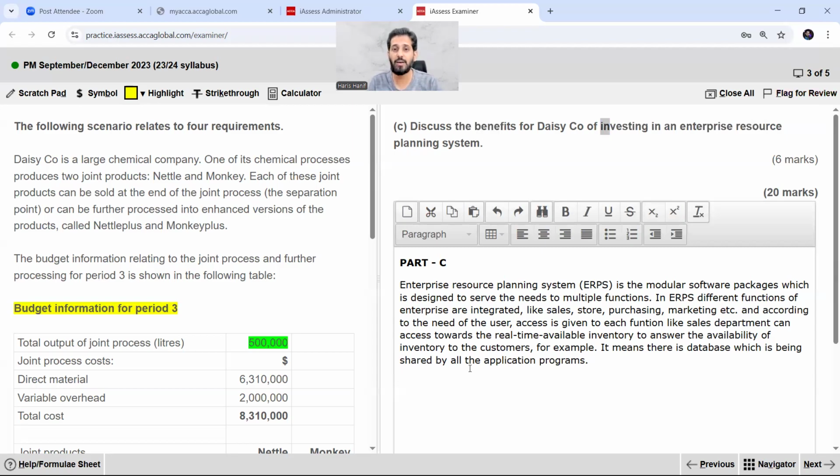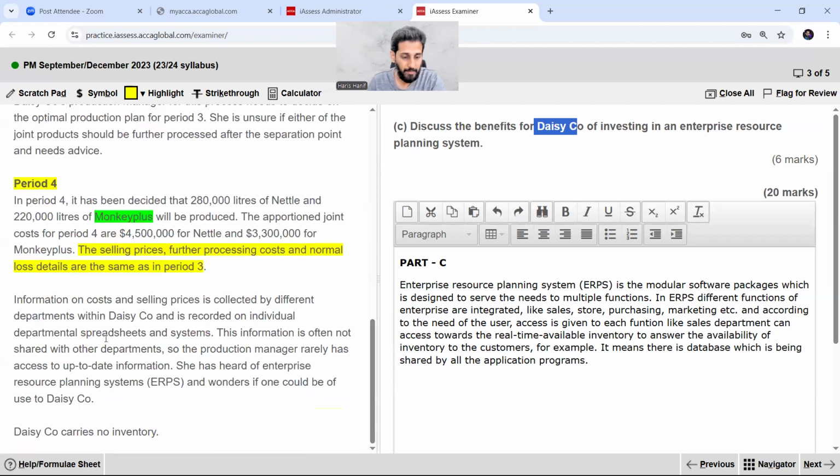So definitely we must write about some benefits, and first of all we should explain what ERPS actually is. Now discuss the benefits for Desi company. Now we have to read this first, the last part. Information on cost and selling price is collected by different departments within Desi company and is recorded on individual departmental spreadsheets and systems. This information is often not shared with other departments.